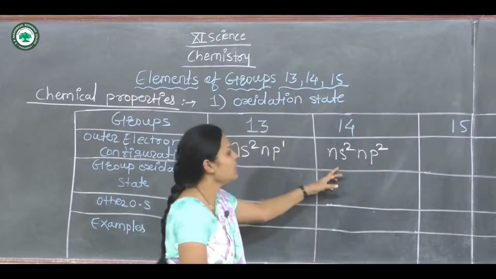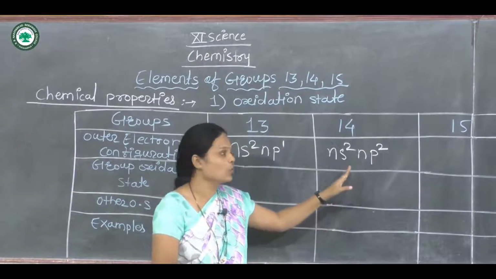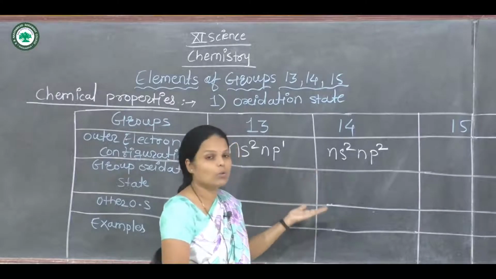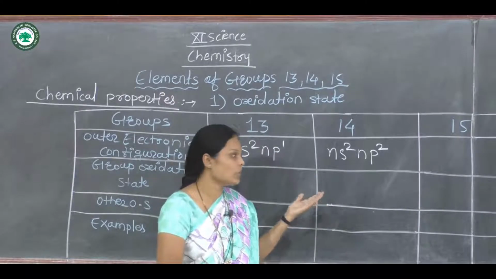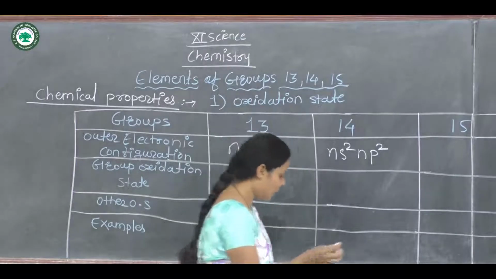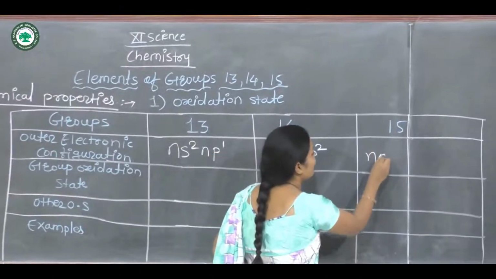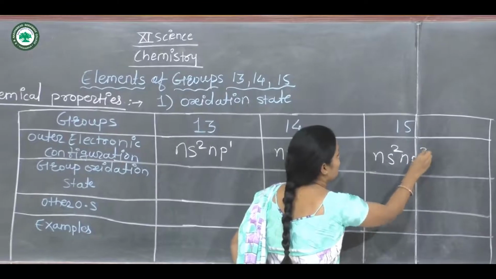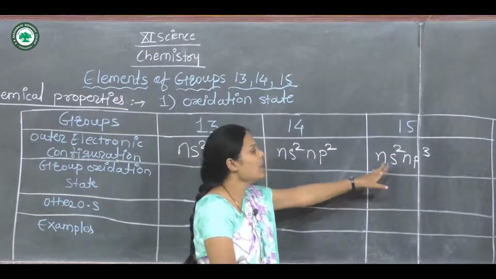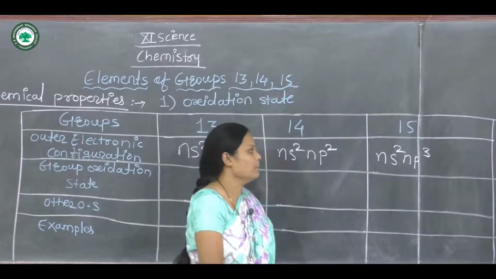This is the outer electronic configuration of group 14 elements. Group 15 has outer electronic configuration ns2 np3.